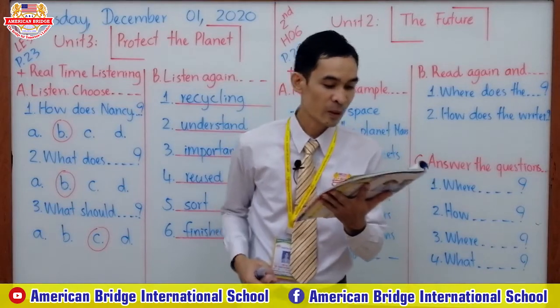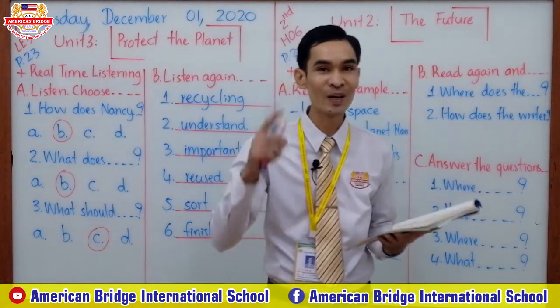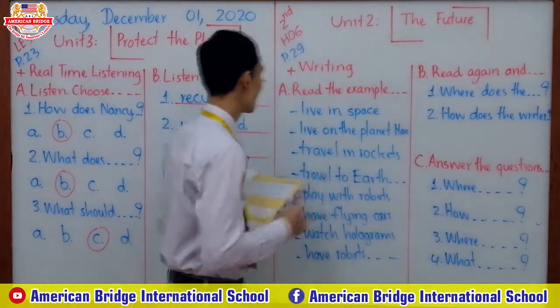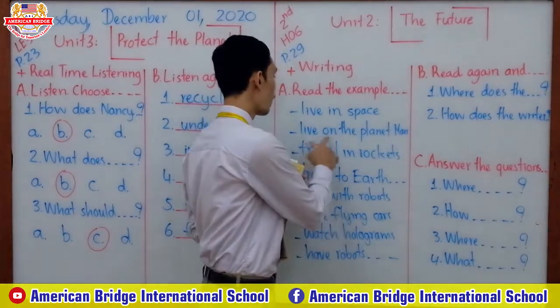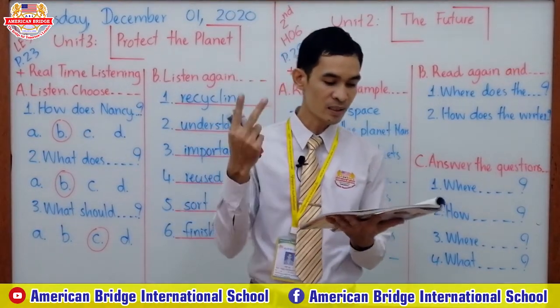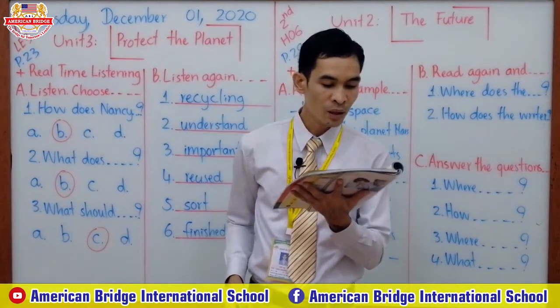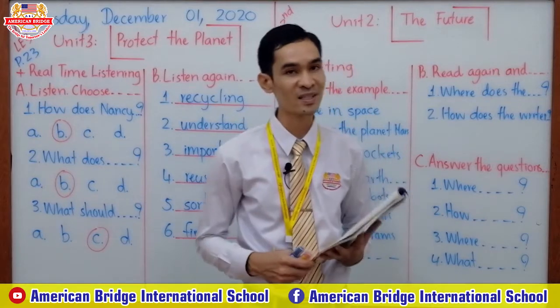Number 1. Where does the writer think people will live? In space. People will live in space, right? People will live on the planet Mars. The second question. How does the writer think people will travel in space?